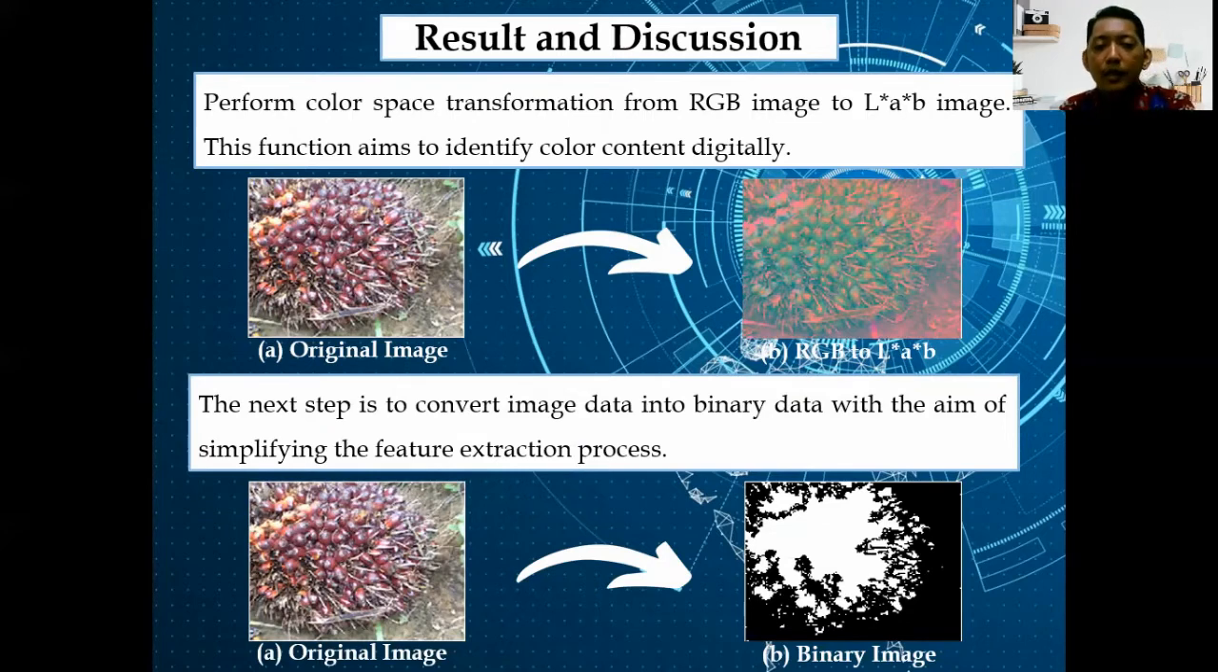The next step is to convert image data into binary data with the aim of simplifying the feature extraction process. Can be seen in the picture, the original image transformed to binary image.